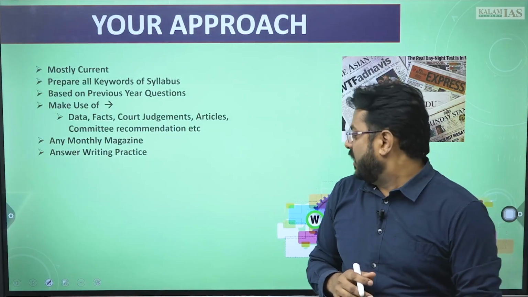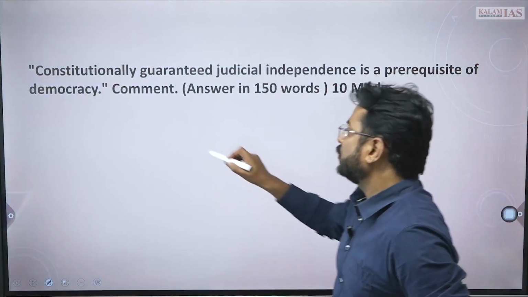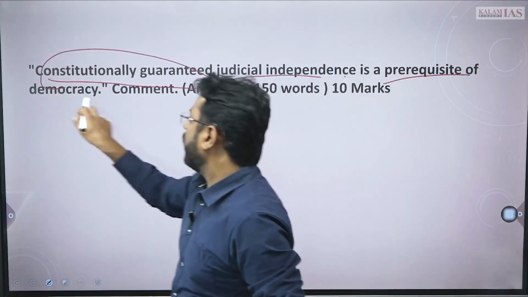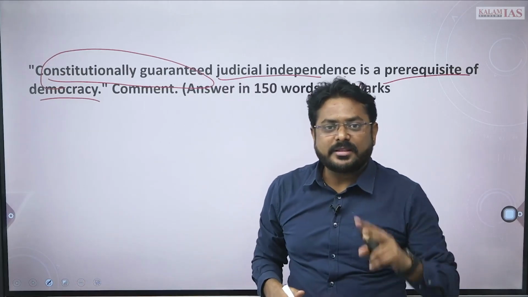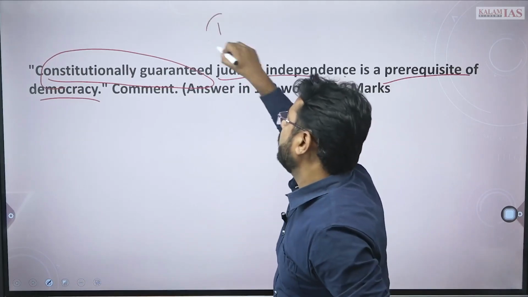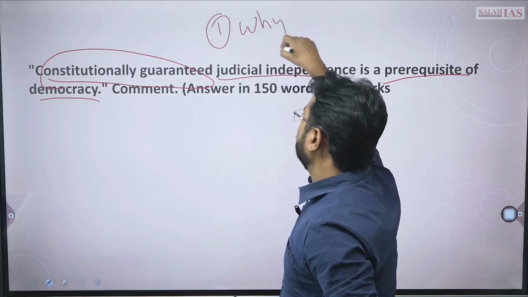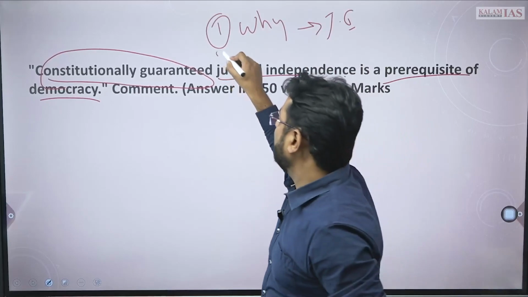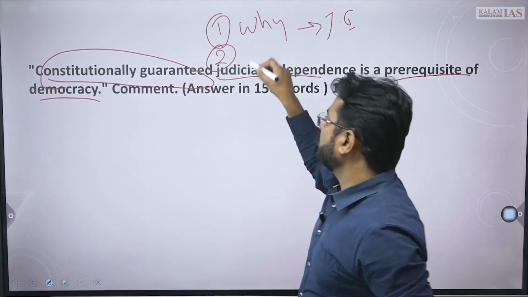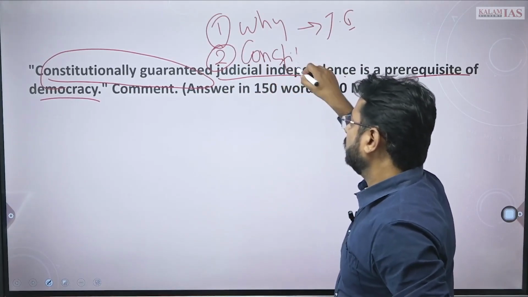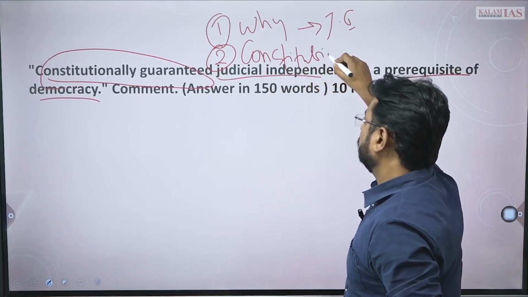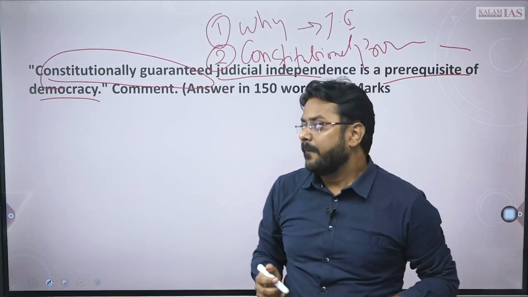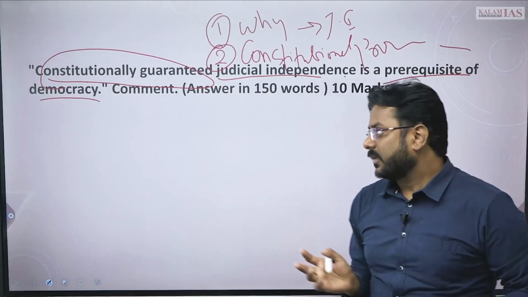Then we will be discussing one question here. Constitutionally guaranteed judicial independence is a prerequisite of democracy. So how many parts will be there? There will be at least 2 parts in the main body. First part will be why the need of judicial independence, and second part will be what are the constitutional provisions which are ensuring judicial independence. So these two parts will be there, right?